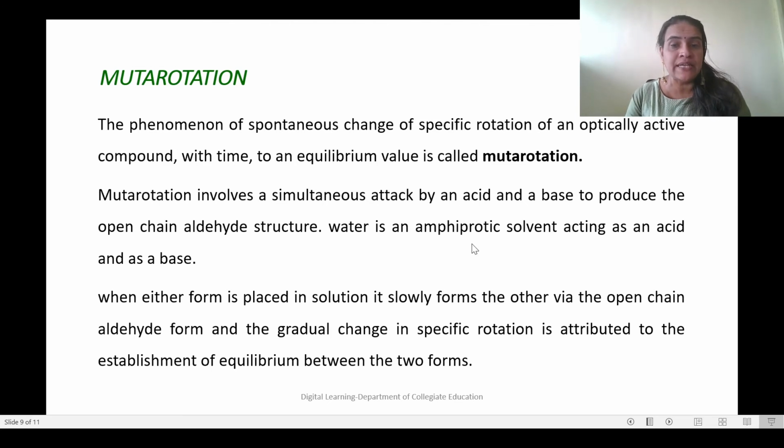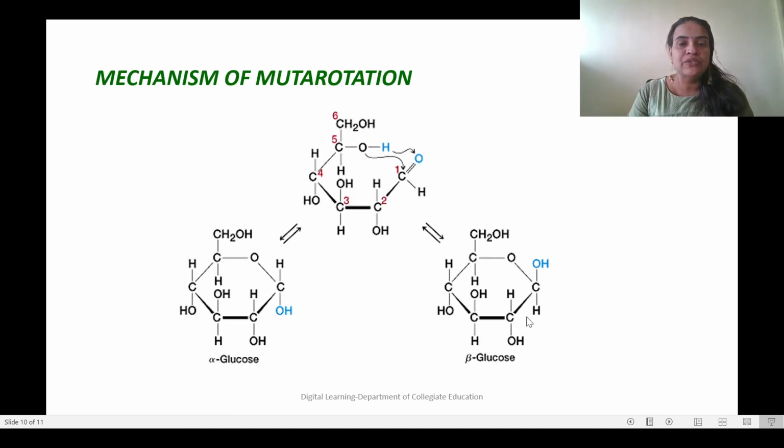Water is an amphiprotic solvent acting as acid and base. When either form is placed in solution, it slowly forms the other via the open chain aldehyde form, and the gradual change in specific rotation is attributed to the establishment of equilibrium between the two forms. So these two are the two anomeric forms, alpha and beta glucose.